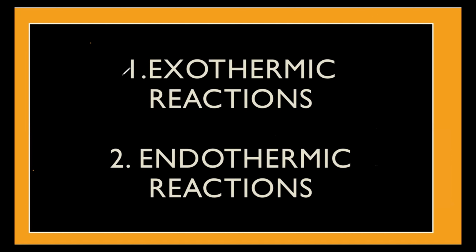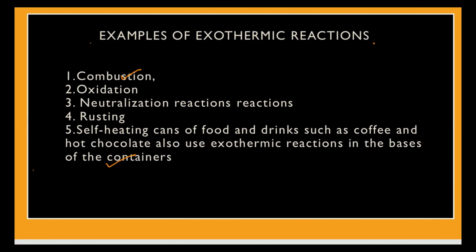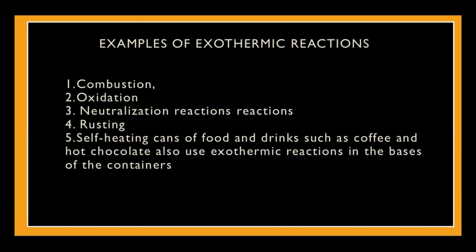As I've already told you, there are certain reactions which are exothermic in nature and some which are endothermic in nature. Proceeding further, let's see the examples of exothermic reactions. Some common examples are the combustion reaction, wherever burning of fuel is taking place.